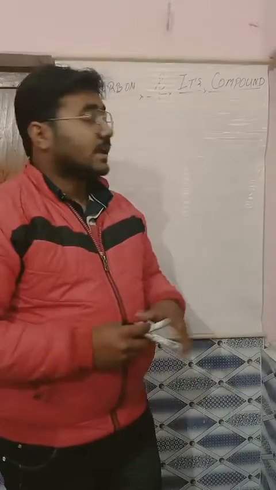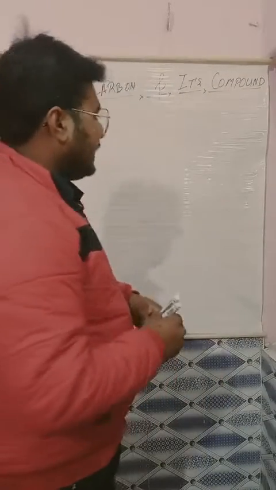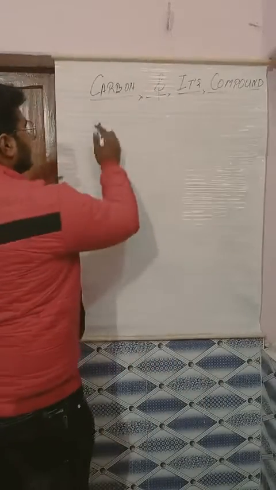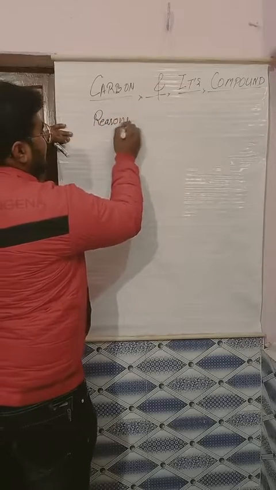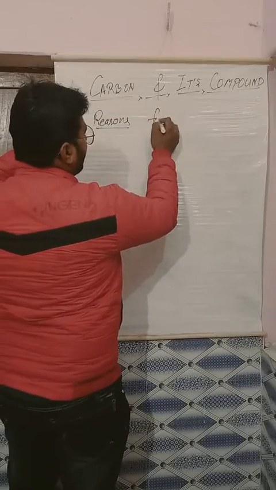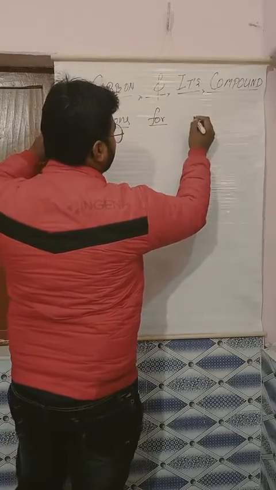So, hello students. In the previous video, we have studied till tetracovalency, the characteristics of carbon and its compound. In that we have studied about tetracovalency, and in the reasons for uniqueness there were some more points remaining that we are going to start today. Reasons for uniqueness.